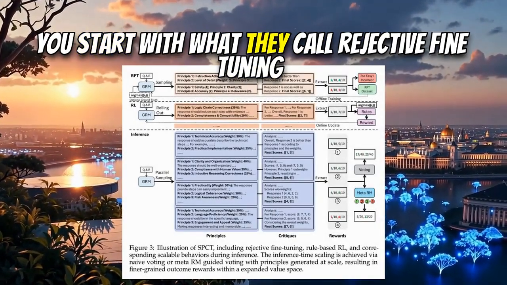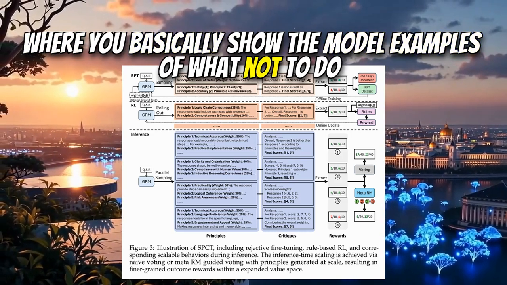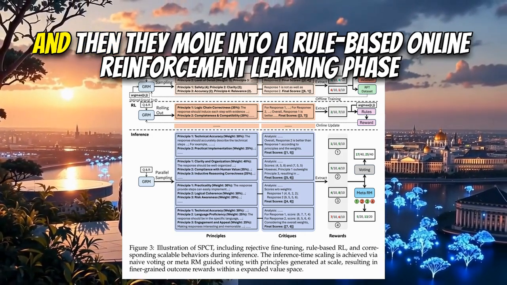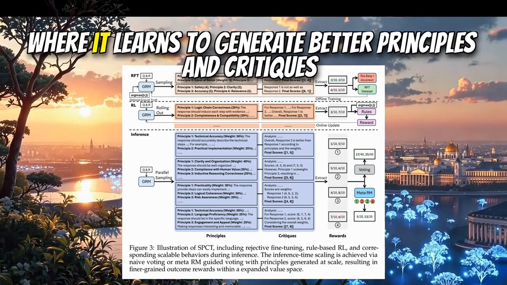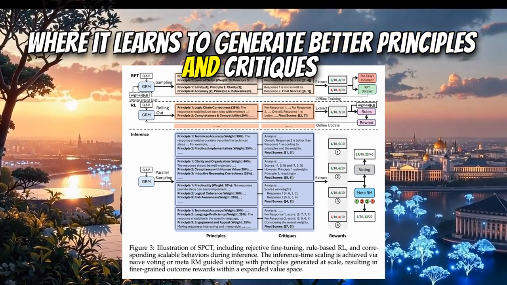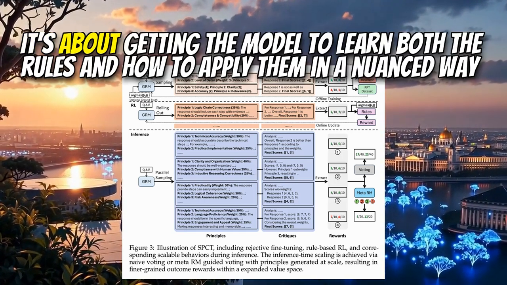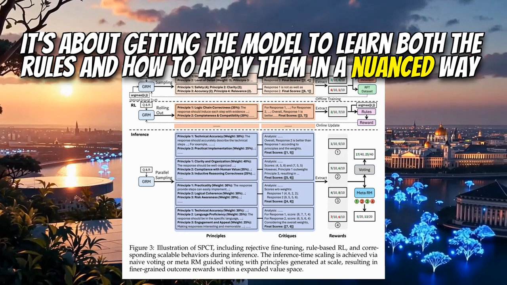Yep, you start with what they call rejective fine-tuning, where you basically show the model examples of what not to do. Exactly, like, hey, this is a bad critique, don't do this. Right. And then they move into a rule-based online reinforcement learning phase, where it learns to generate better principles and critiques. And it's this combination that seems to be the key. Yeah, it's about getting the model to learn both the rules and how to apply them in a nuanced way.